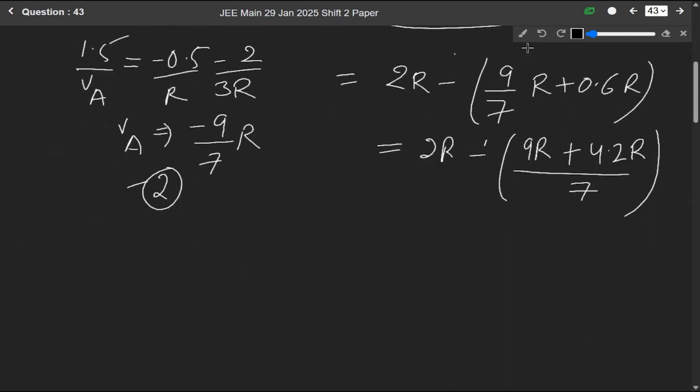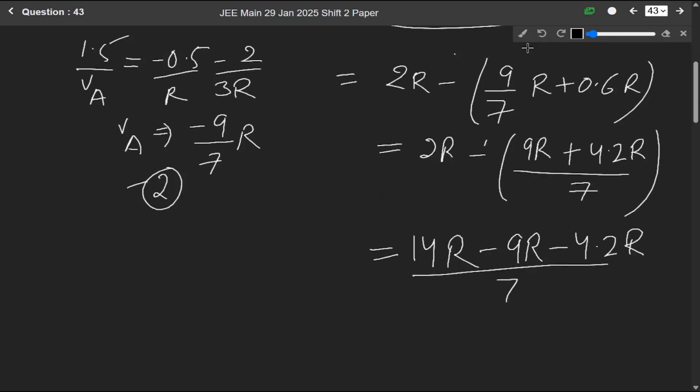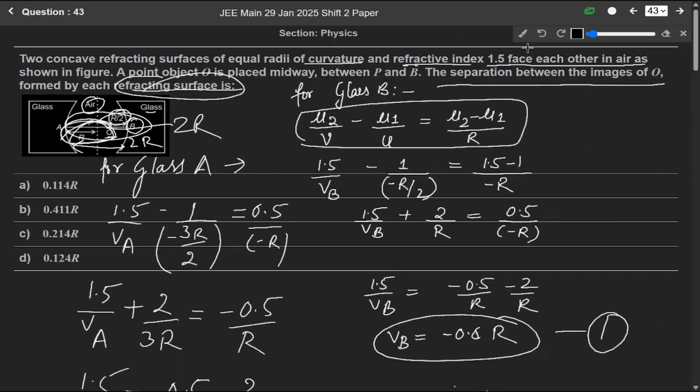So solving it we get 2r minus of 9r plus 4.2 r over 7. Okay, so it will be equals to 14r minus 9r minus 4.2r over 7. So solving it we get separation is equals to 0.114 r. Okay, so our answer is 0.114 r, means option A is the correct answer.